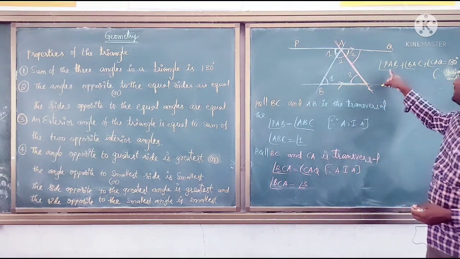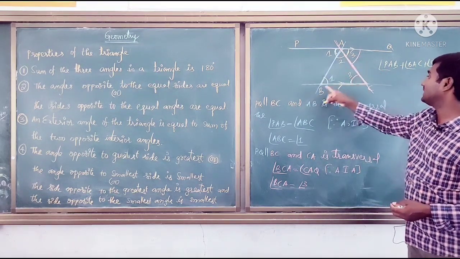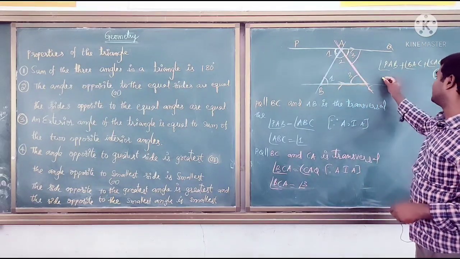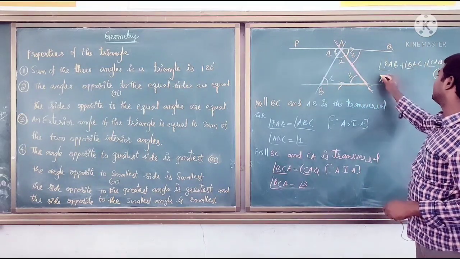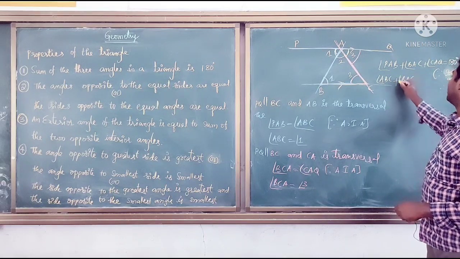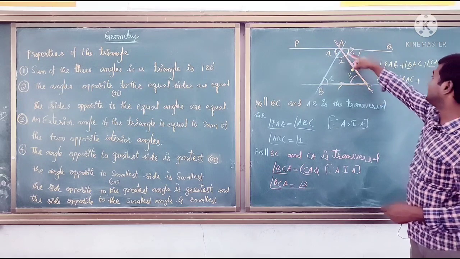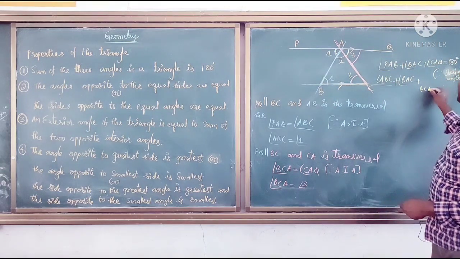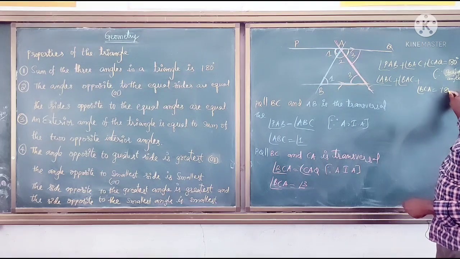So angle PAB equals angle ABC, angle BAC stays as it is, and angle CAQ equals angle BCA. So ABC plus BAC plus BCA equals 180 degrees.